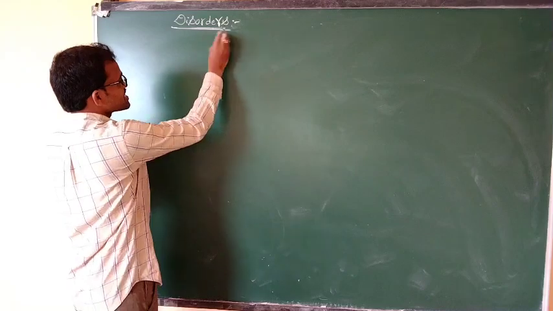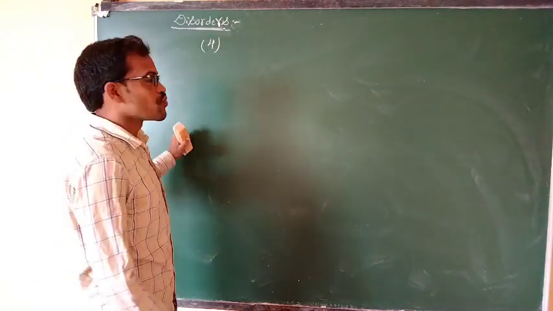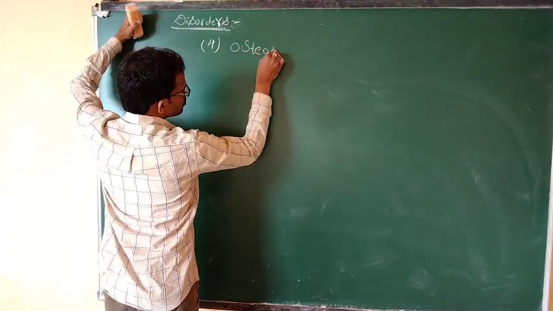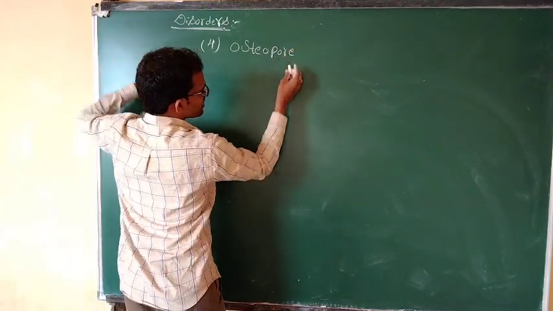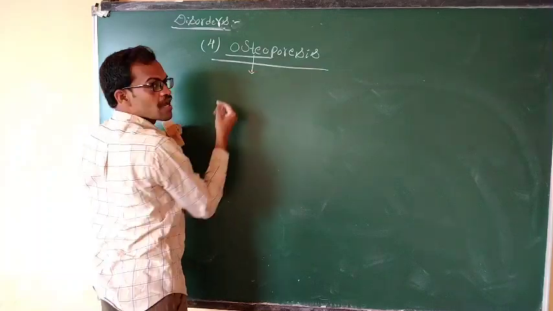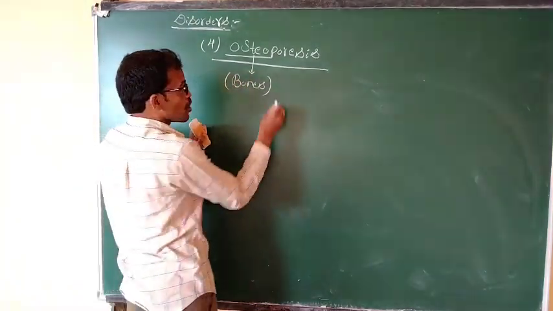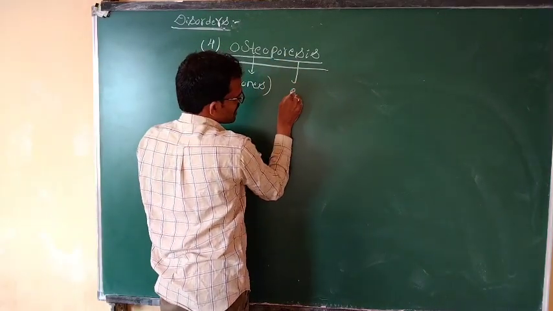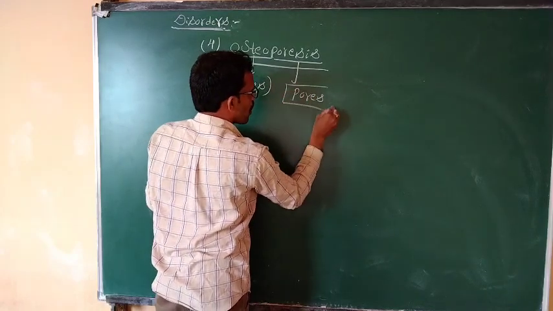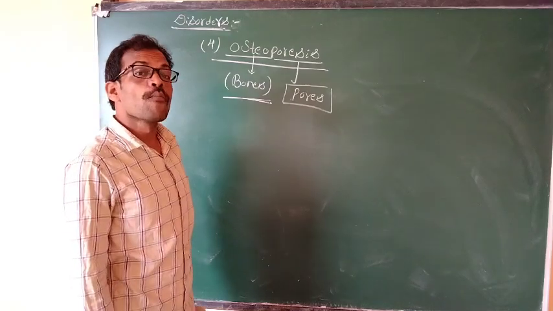Coming to the next important one, the fourth one. What is the fourth one? It is nothing but osteoporosis. Osteo means bones. Porosis means pores.